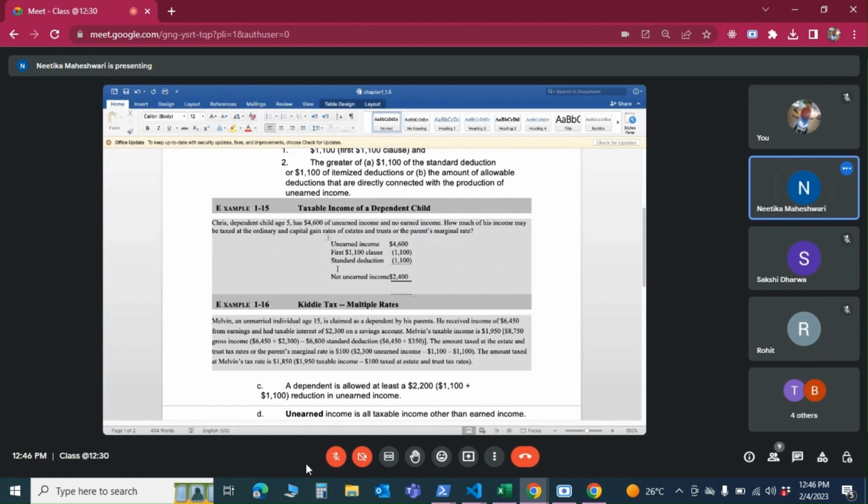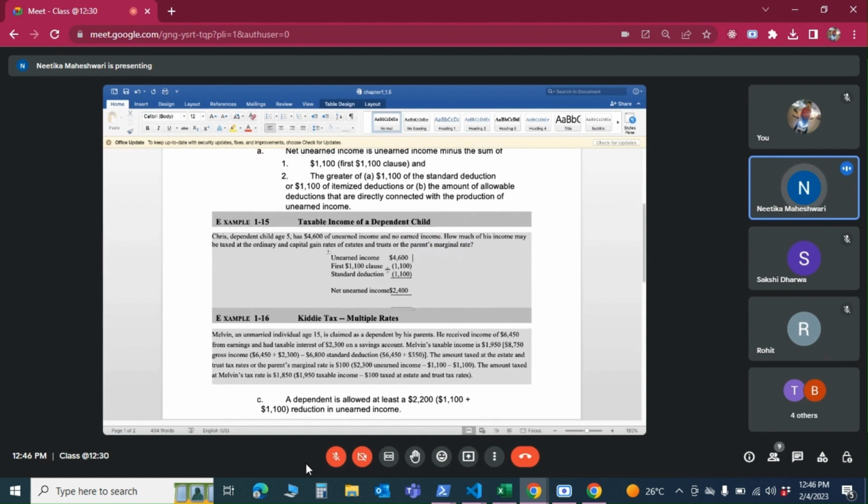So they get a relief of the first $1,100, then there is a standard deduction of $1,100. So we'll take the total unearned income and reduce it by these two amounts. We will come up to $2,400. This $2,400 will be taxed at the parents' rate, and the remaining income will be taxed at the kid's rate.